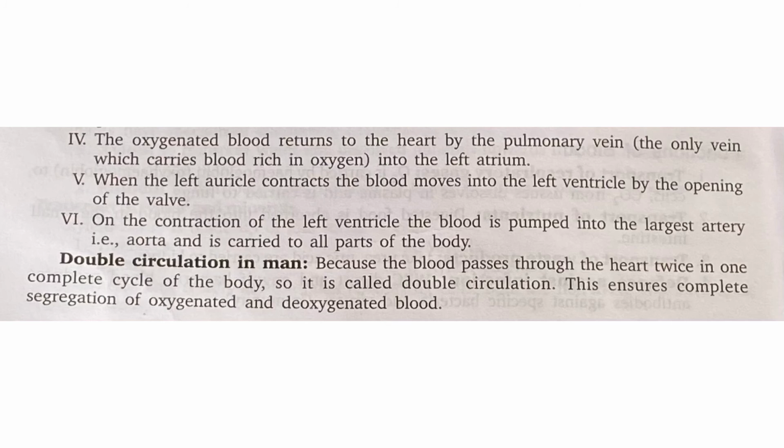So here first they have shown the flow of deoxygenated blood, and then they have shown the flow of oxygenated blood. Now double circulation in men. Because the blood passes through the heart twice in one complete cycle of the blood, it is called double circulation. This ensures complete segregation of oxygenated and deoxygenated blood.